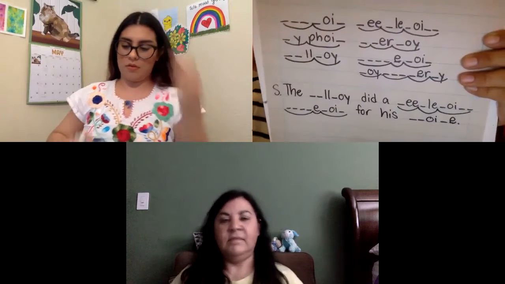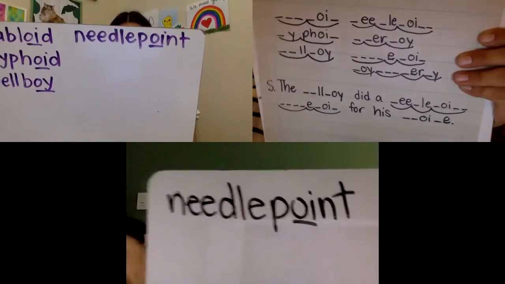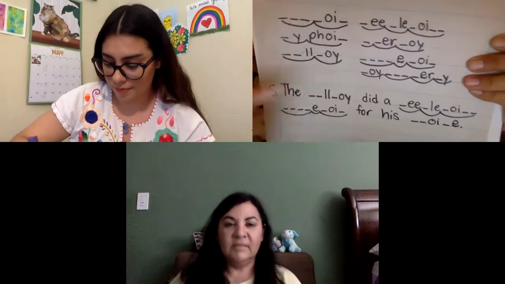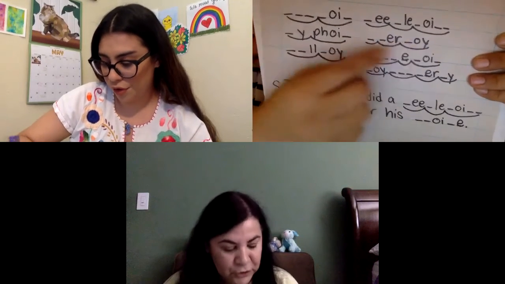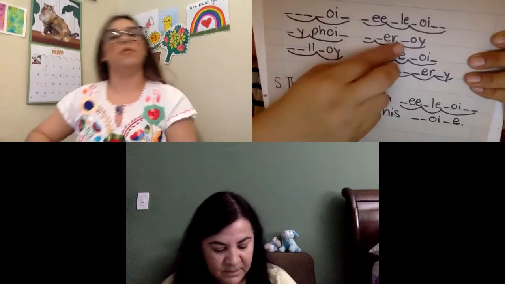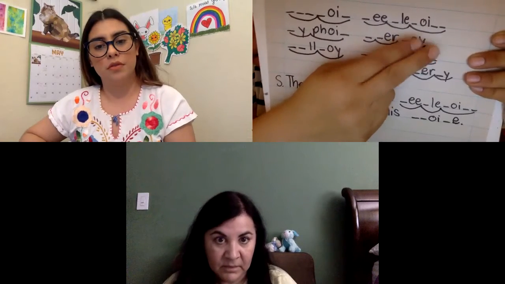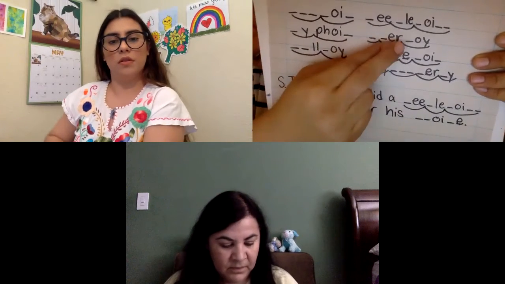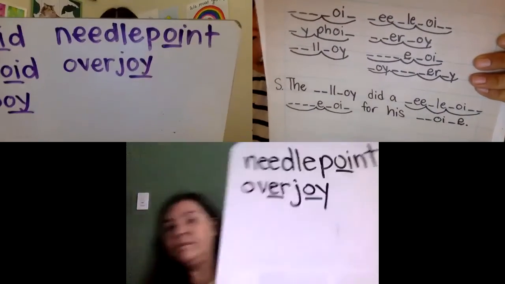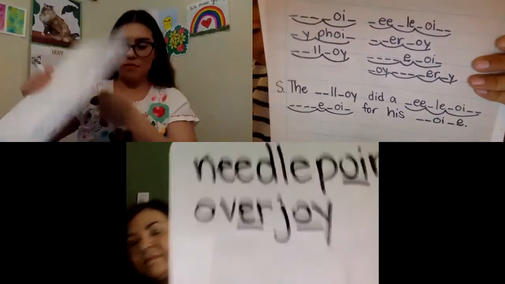Show me, teachers. Awesome, you got that right too. Next word, overjoy. What is it? Overjoy. O, and then ver, joy. Overjoy. Show me, teachers. Awesome, keep it up.